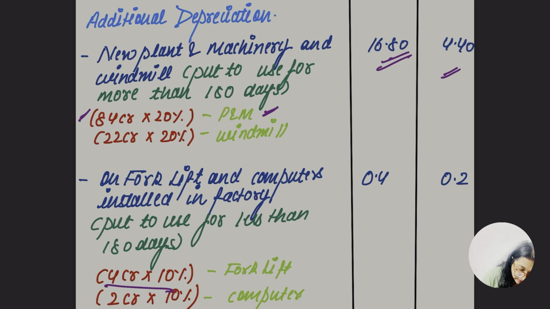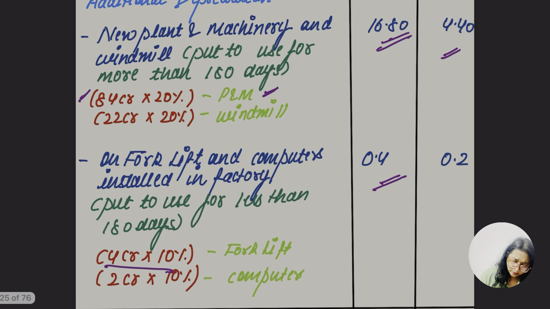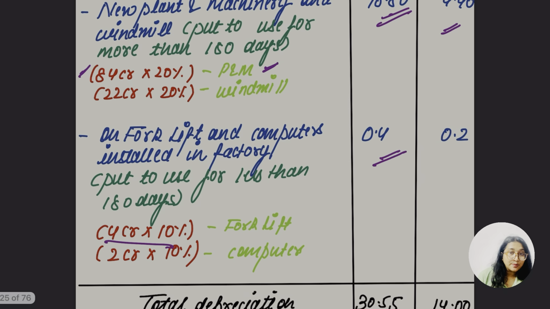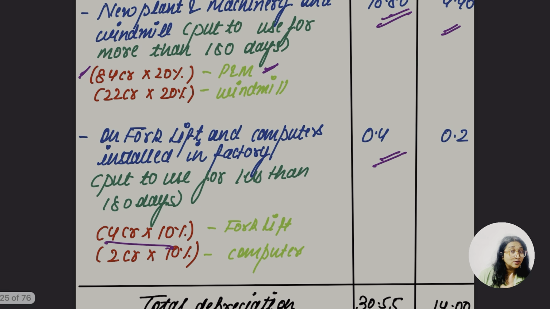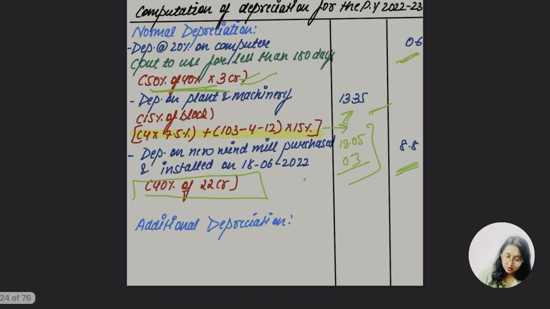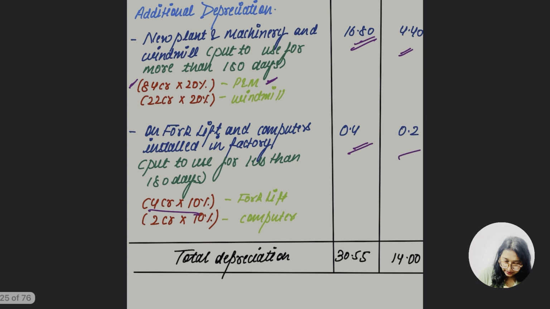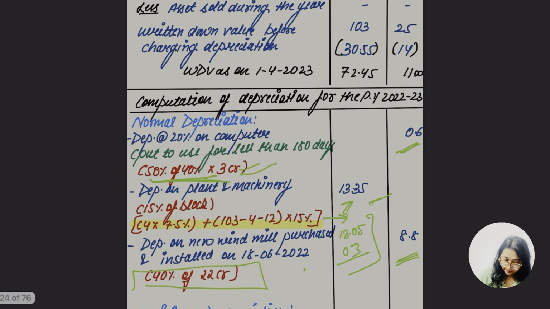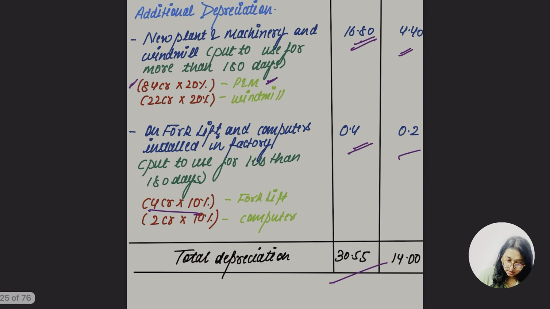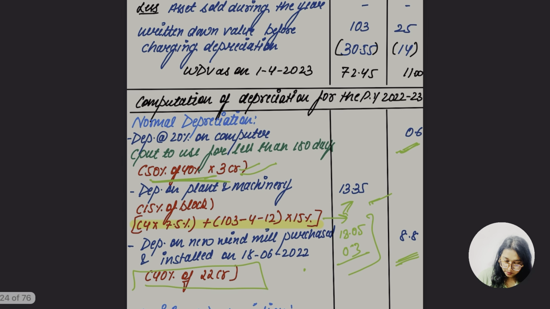So here the 4, but as it is used for less than 180 days, so yes, 4 का 10%, which is going to be 0.4. And what about the computer? 2 crore, not 3 crore, 2 का 10% again 0.2. So the total, let's go for the total guys now. 13.35, then 16.8, then 0.4, that's going to be 30.55, for the 15% वाला. Then 0.6, 8.8 and 4.4, 0.2, that's going to be 14.